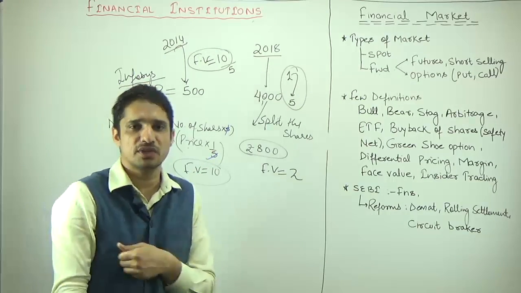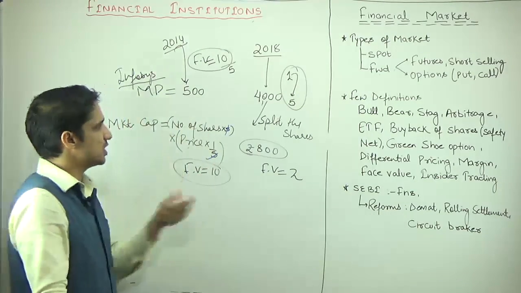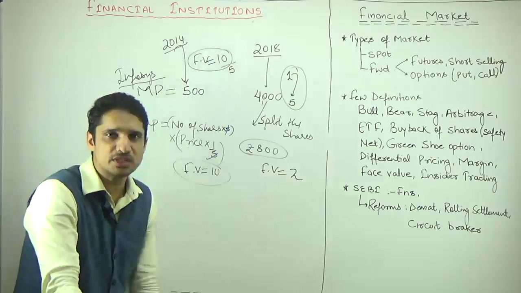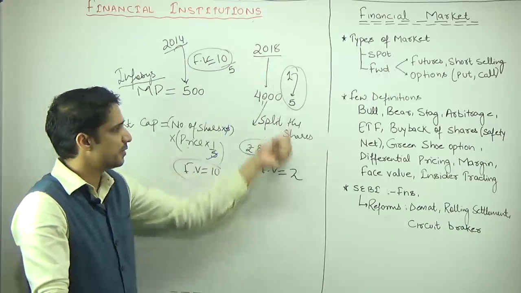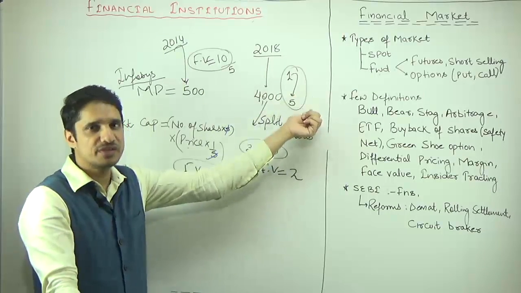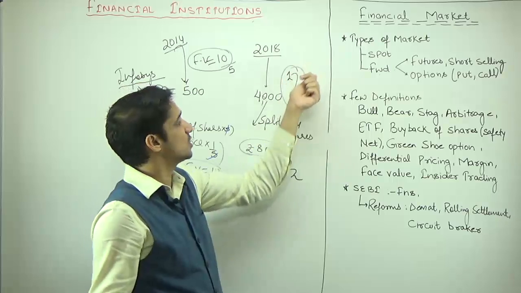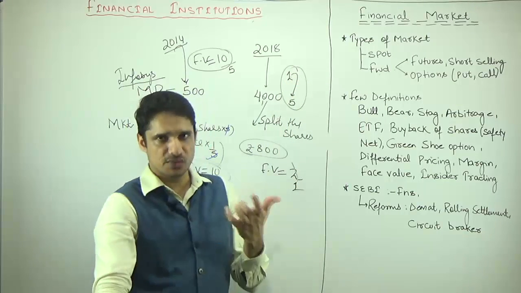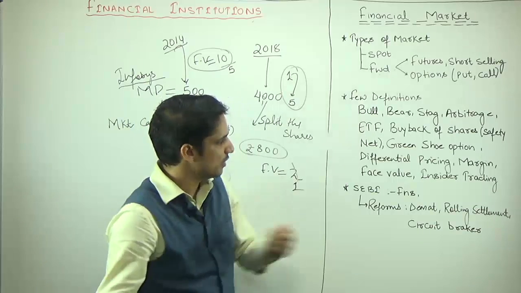So that is the relevance of the face value, so that investors will get to know that there has been a split of the shares. If the face value is 2, it means it has been split by 1:5 ratio. If it had been split by 1:10 ratio, the new face value is 1. This is the significance of the face value.